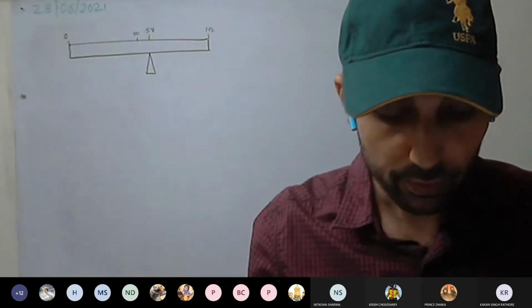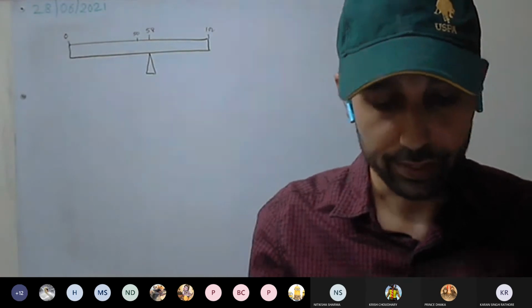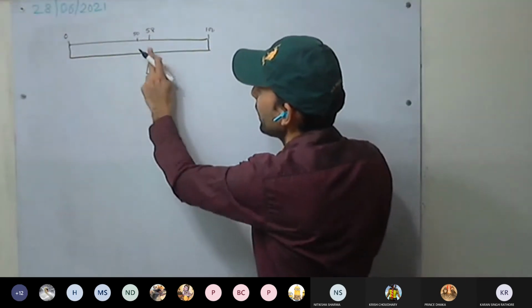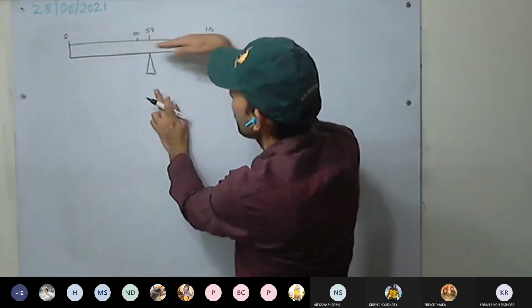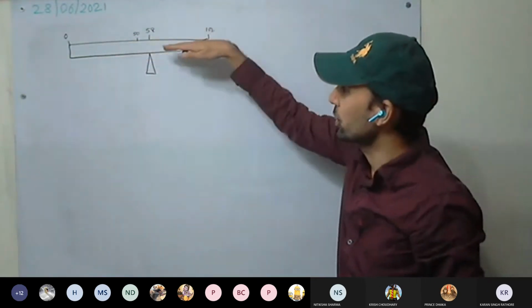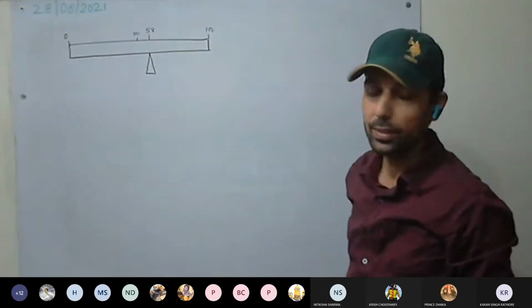Mark, when a weight of 20 gf is suspended from one end, the meter rule stays horizontal. So at which end do we have to put the 20 gf force?